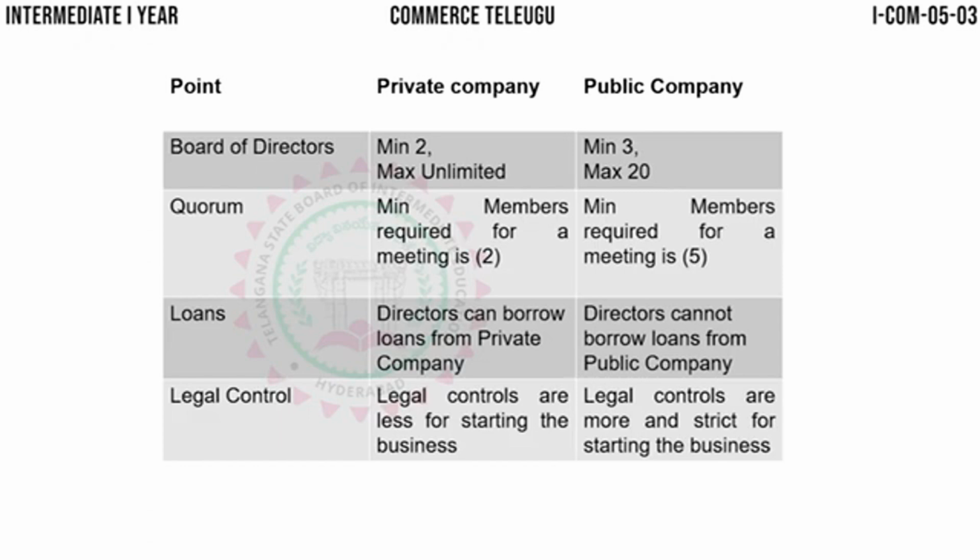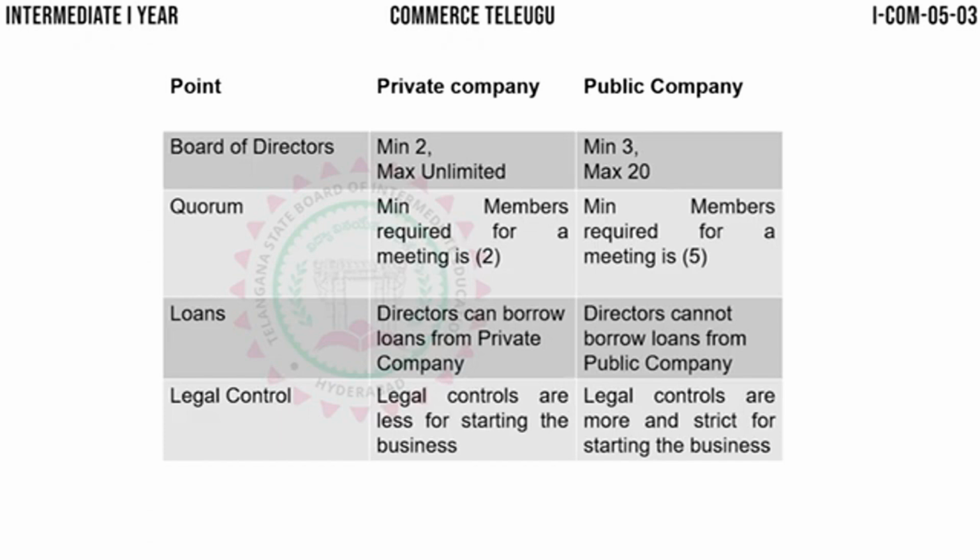Whereas in case of a public company, minimum 5 members are required to start a meeting. Minimum 5 members are required to start a meeting. With fewer than 5 members, the meeting cannot be held in case of a public company.